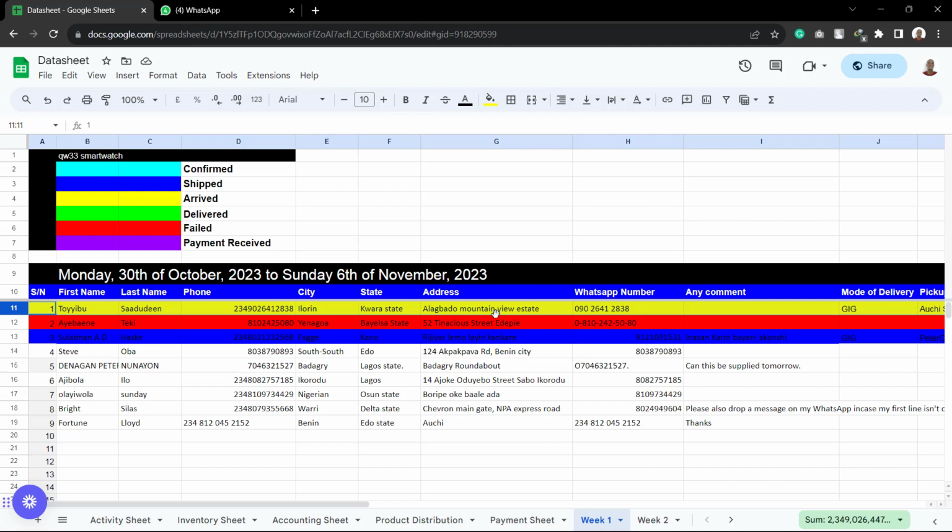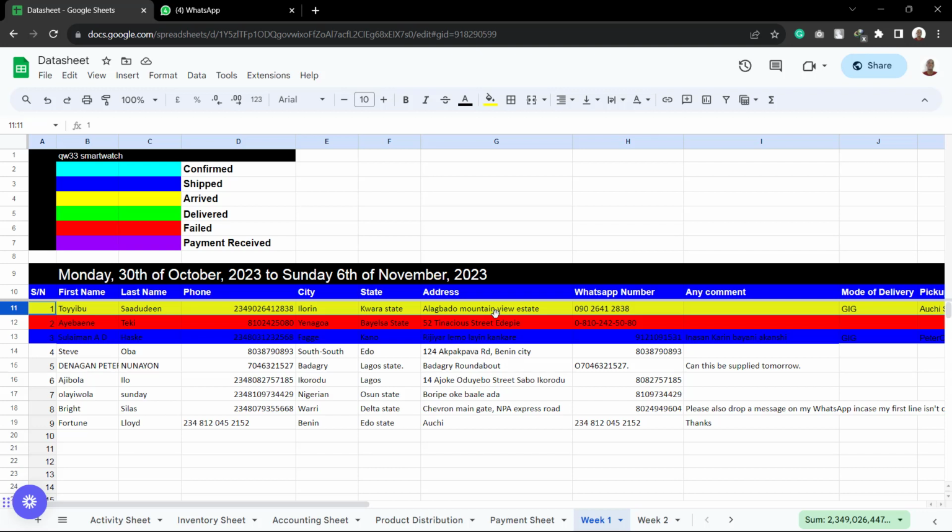So usually when you send the message, more than half of them will respond to you that okay, thank you, I'm going to go and pick it up. However, some people will remain quiet. So for those that remain quiet, you give them the space of 1 day. If they don't say anything, you pick up your phone and you call them. You tell them that the item that you ordered has arrived at such a location and would want you to go and pick it up. Do you understand? And based on that, the person will give you a response and you would deal with it as necessary.